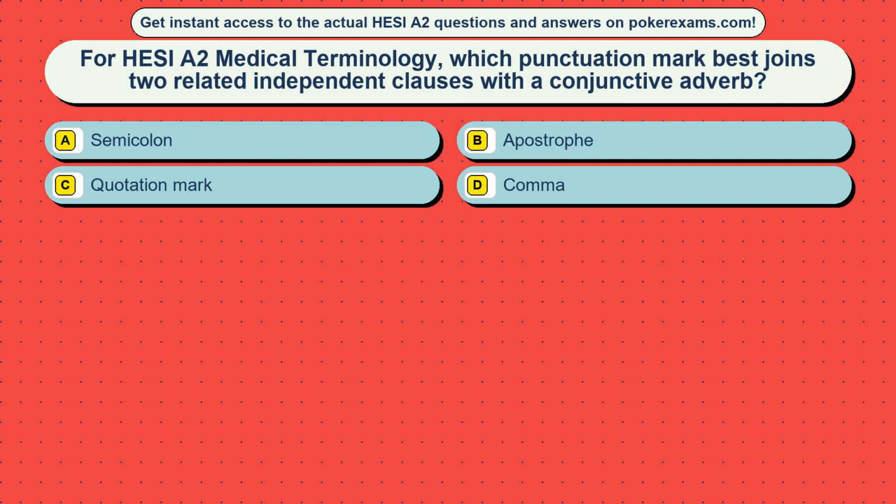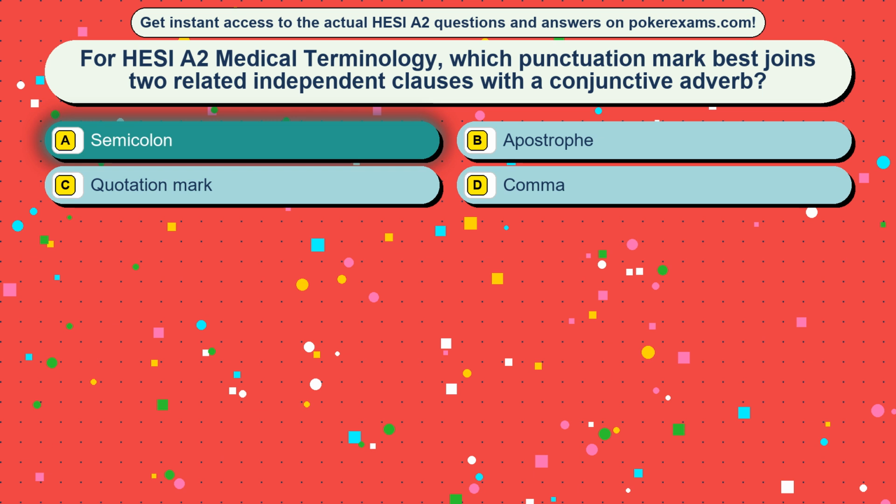Question 22. For HESI A2 medical terminology, which punctuation mark best joins two related independent clauses with a conjunctive adverb? Option A, semicolon. Option B, apostrophe. Option C, quotation mark. Option D, comma. The correct answer is option A, semicolon.